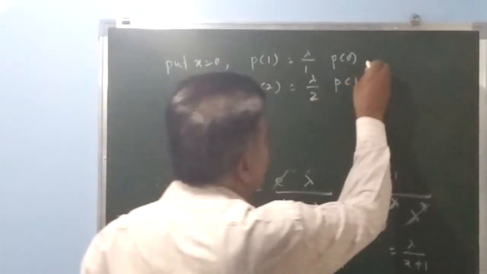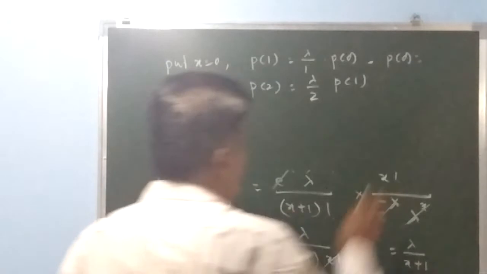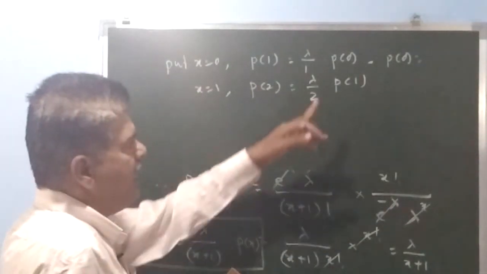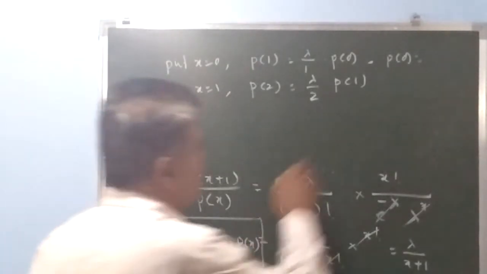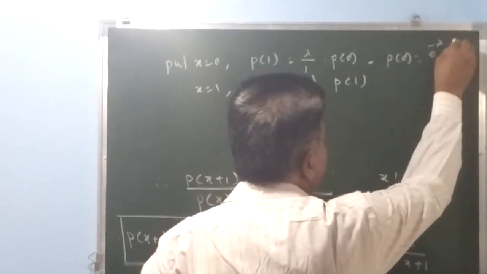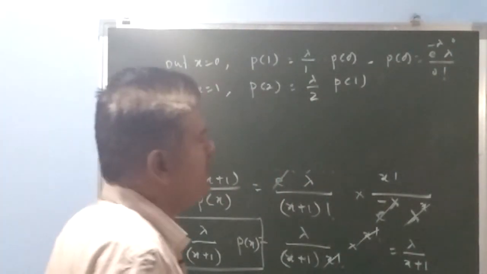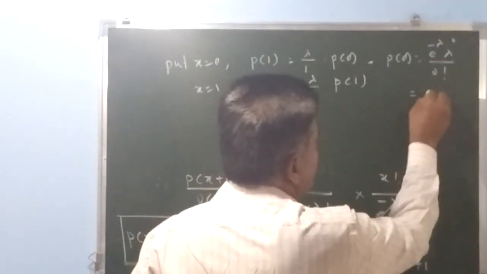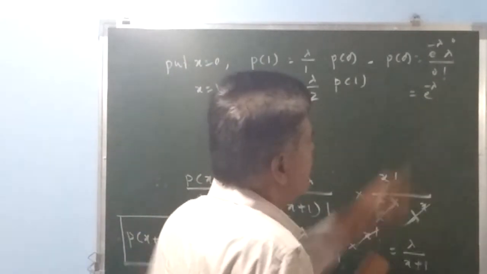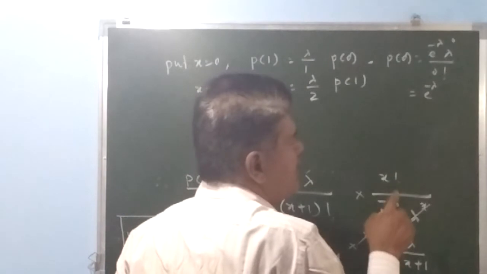And what about this p0? If I put the value of x as 0 in Poisson distribution, that is e to the power minus lambda, lambda raised to 0, divided by 0 factorial. Something raised to 0 is 1, and 0 factorial is 1.